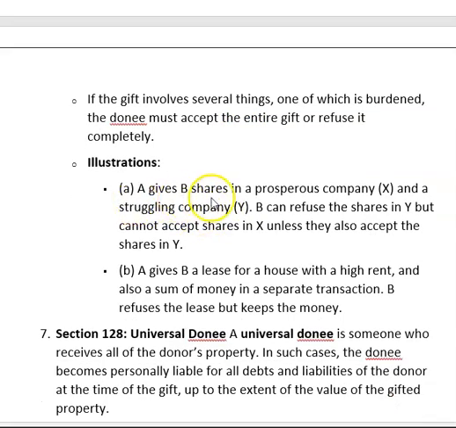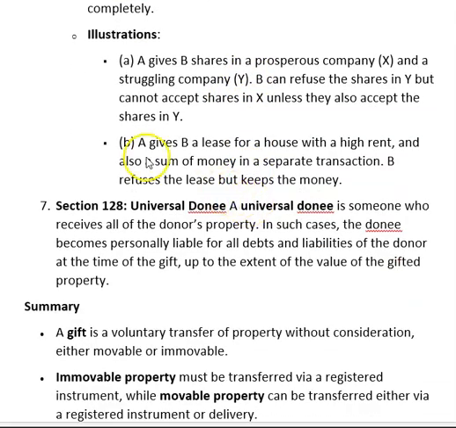A gives B shares in a prosperous company X and a sterling company Y. B can refuse the share in Y but cannot accept the share in X unless they also accept the share in Y. Clear? A gives B a lease for a house with a high rent and also a sum of money in a separate transaction. B refuses the lease but keeps the money. This is not acceptable. He has to accept both things.